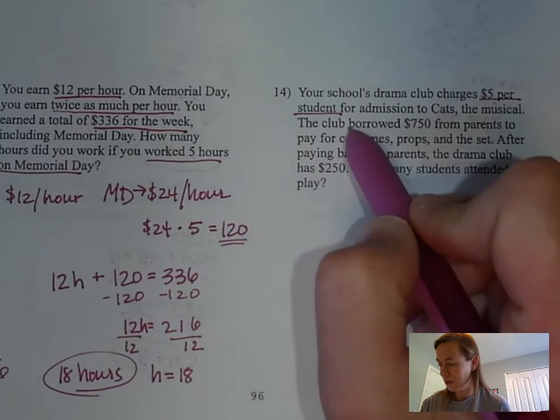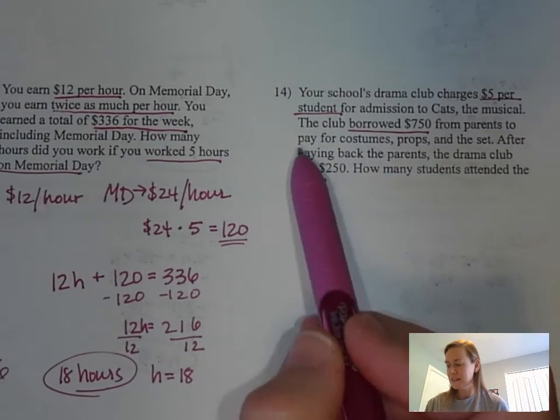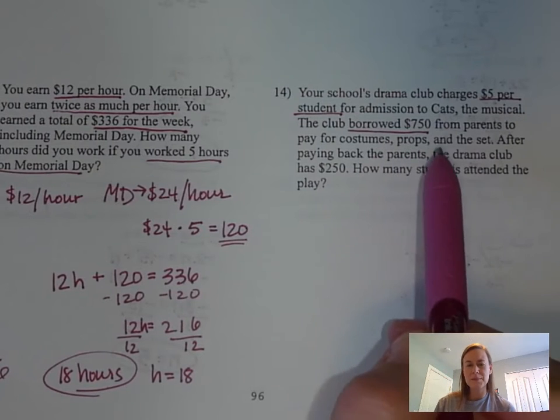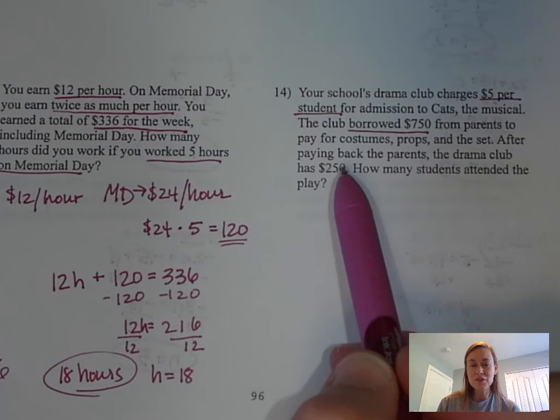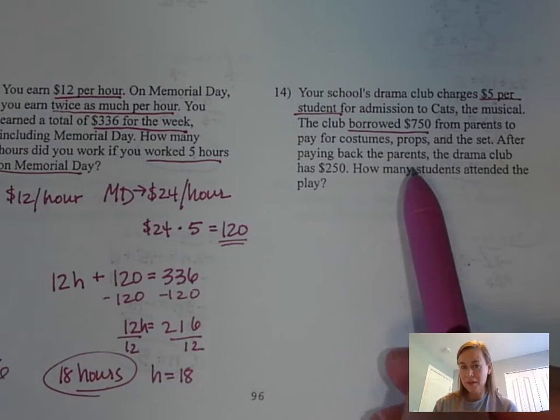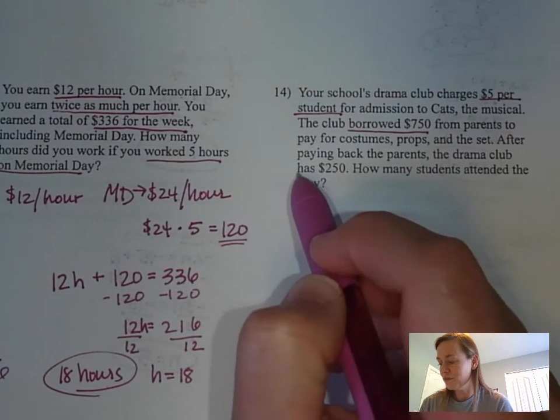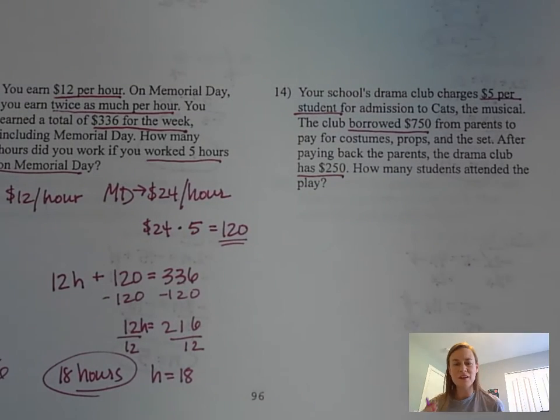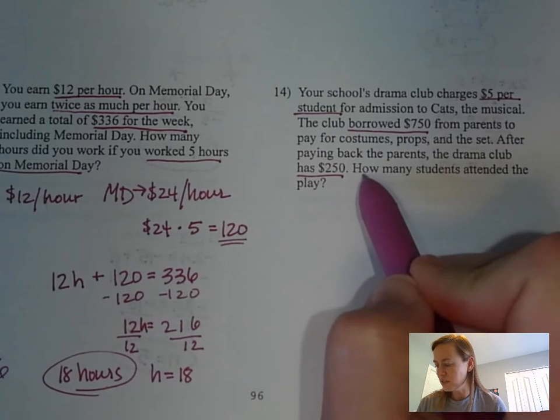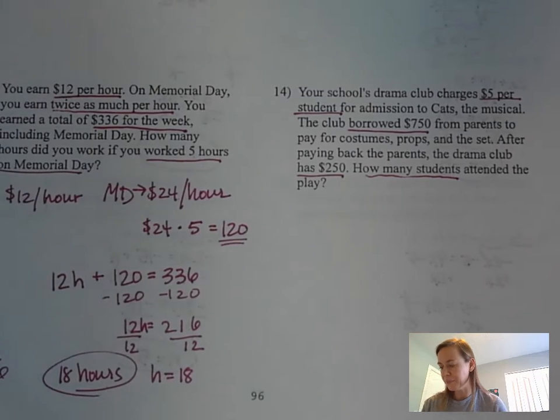Okay, it looks like they owe $750 to pay for costumes, props, and the set. After paying back the parents, the drama club has $250. So at the very end, they have $250. Now your question is, how many students attended the play?